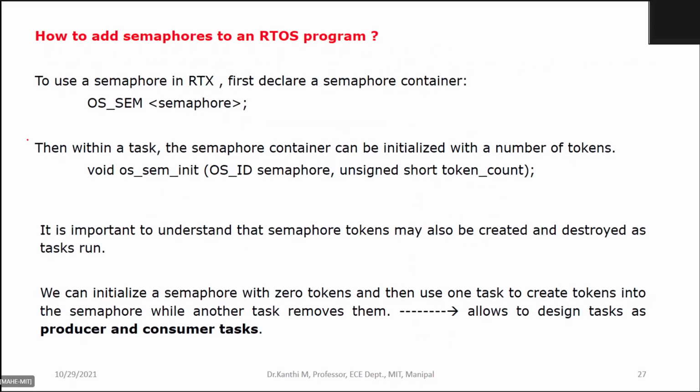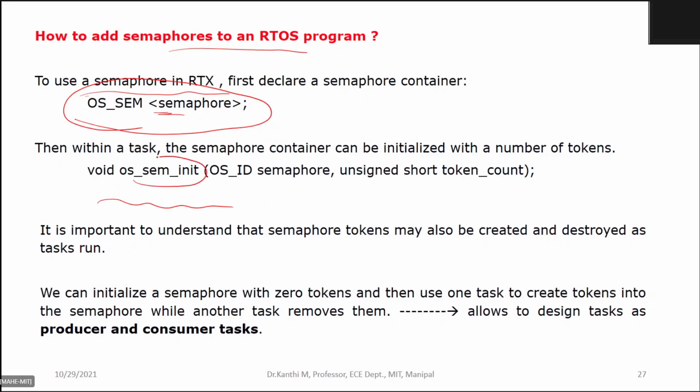So now how do we add a semaphore to an RTOS program? To use a semaphore in RTX, first we need to declare the container, the semaphore container, OS_sem. Within a task, a semaphore container can be initialized with the number of tokens.